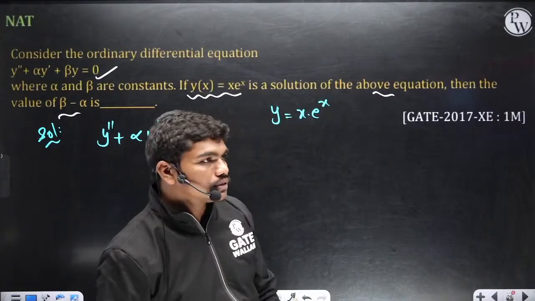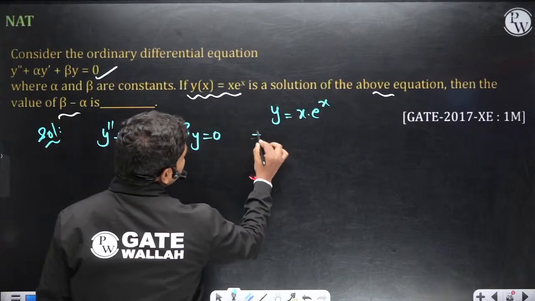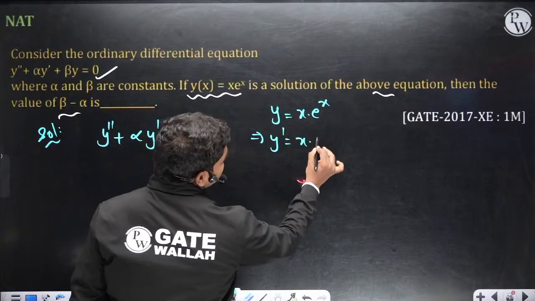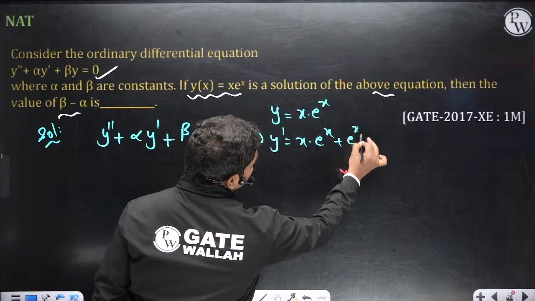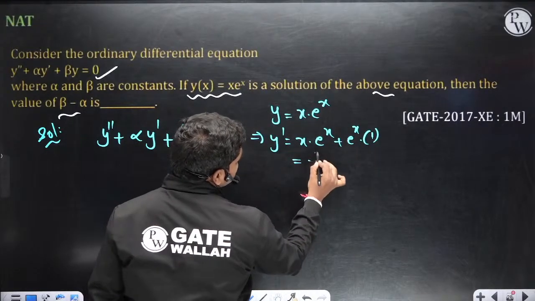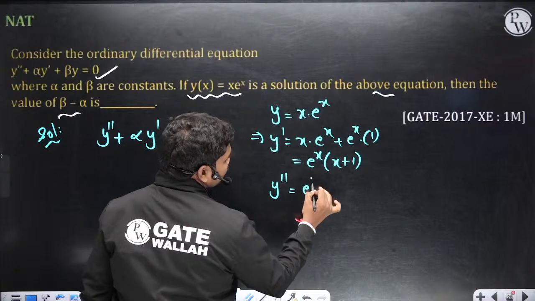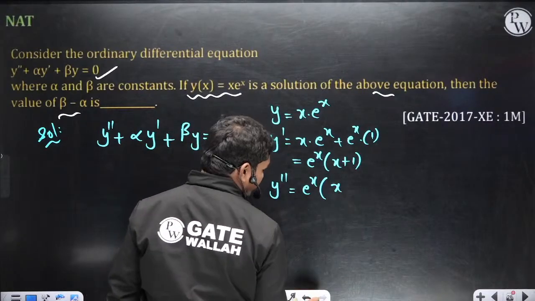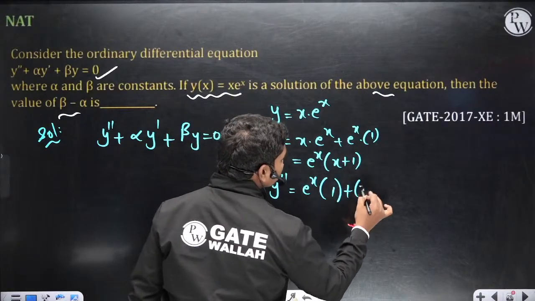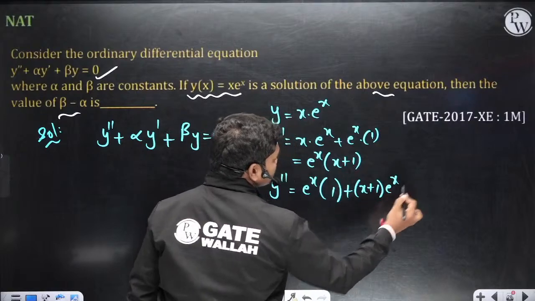So see here, y dash is first function into derivative of second plus second into derivative of first. So e power x into x plus 1, and y double dash is first function into derivative of second plus second function into derivative of first. So e power x into x plus 2.